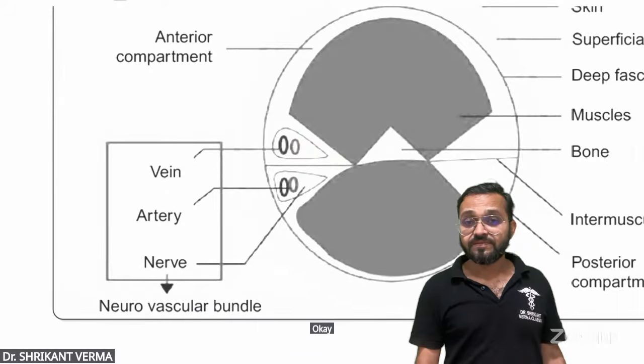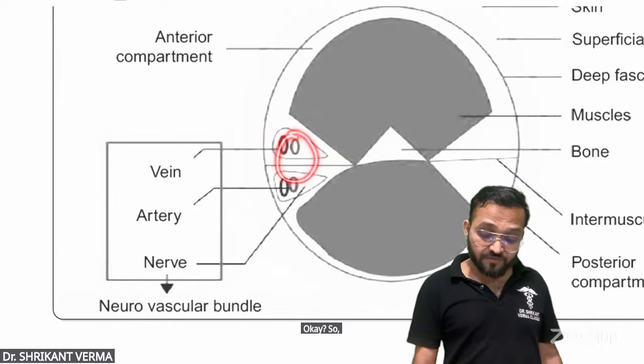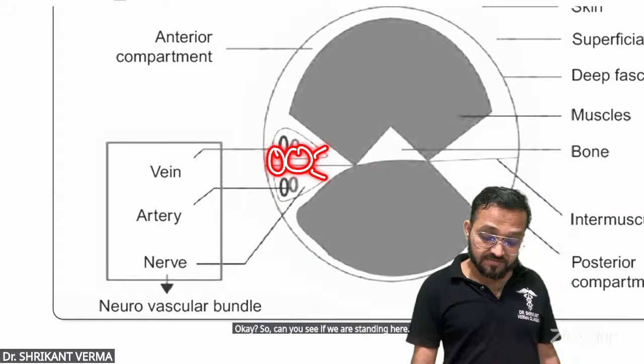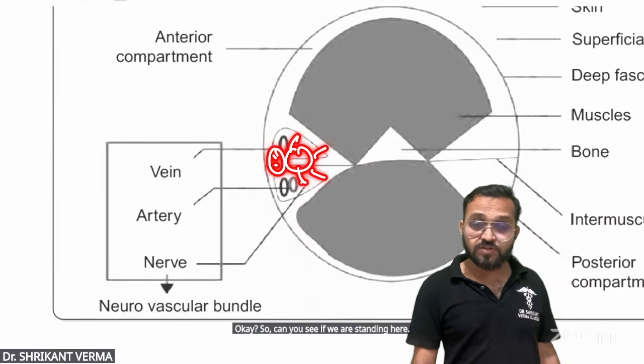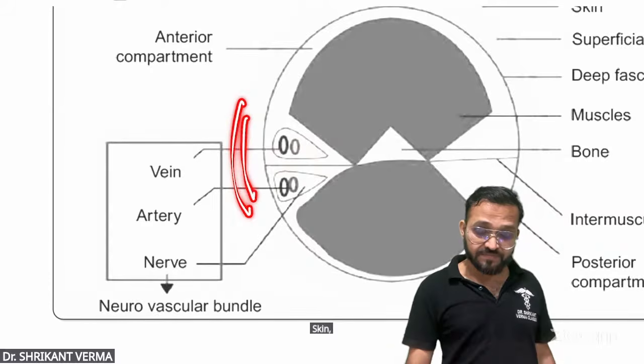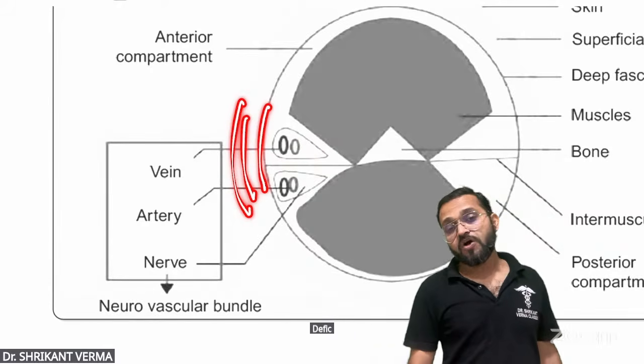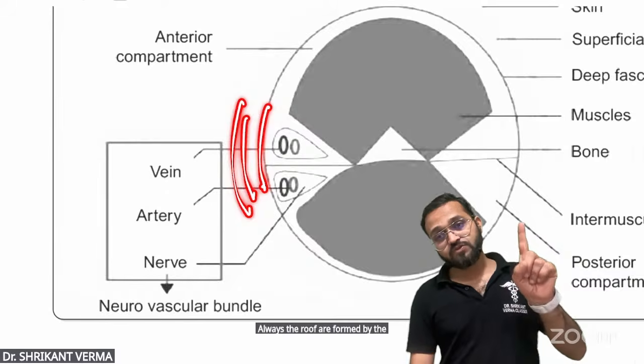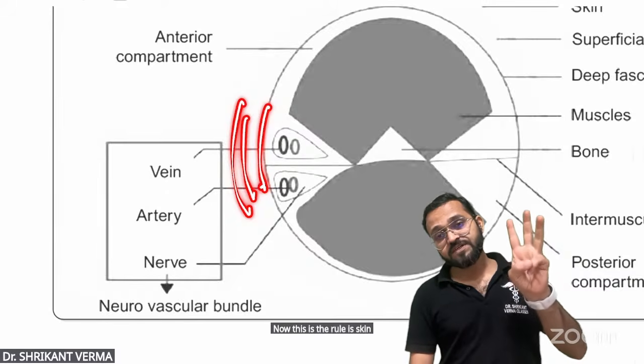If we are standing here, what are the structures making the roof? Skin, superficial fascia, deep fascia. This is the rule: the roof is always formed by skin, superficial fascia, deep fascia.